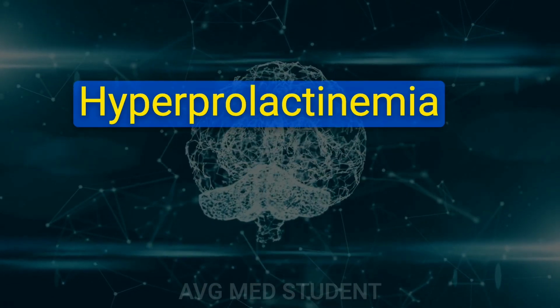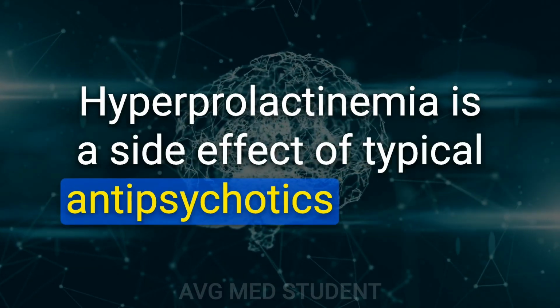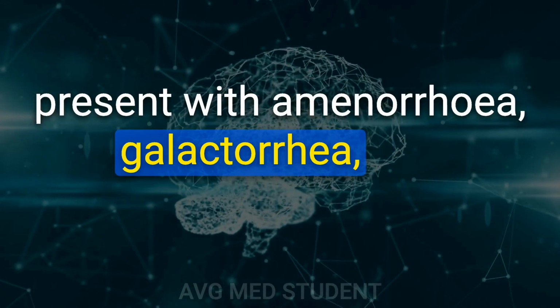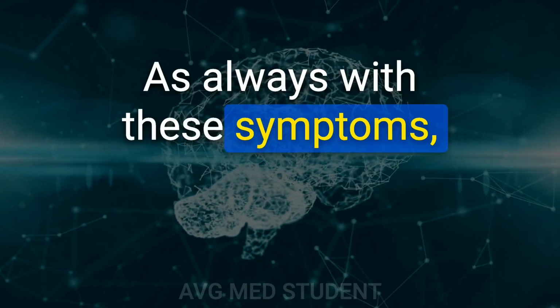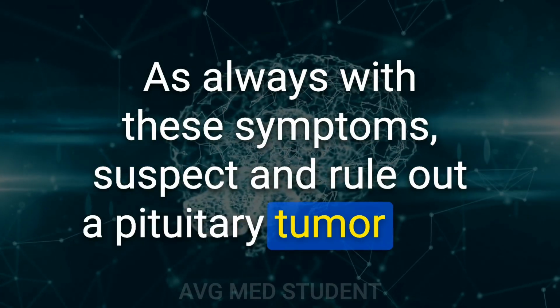10. Hyperprolactinemia is a side effect of typical antipsychotics that can present with amenorrhea, galactorrhea, and gynecomastia. As always with these symptoms, suspect and rule out a pituitary tumor first.